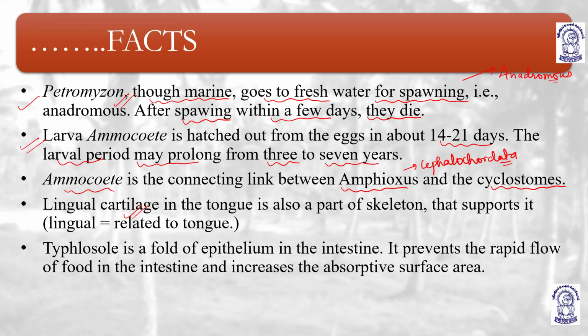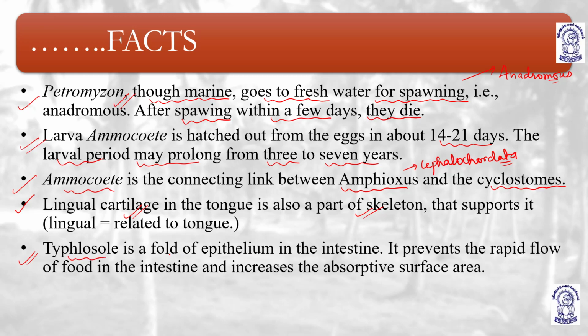Lingual cartilage in the tongue is also a part of the skeleton that supports it. To support the tongue, we have the mandible, the lower jaw bone, but here to support the tongue there is a lingual cartilage, right? Now next is typhlosole, a fold of epithelium in the intestine.